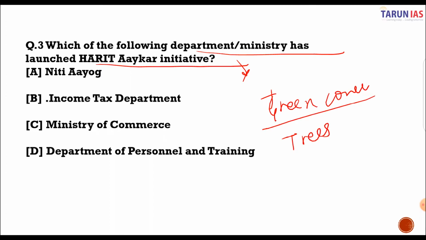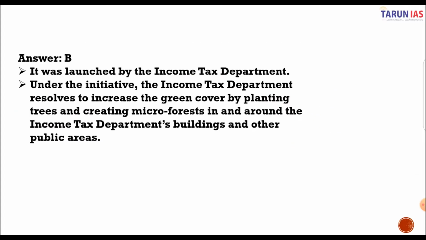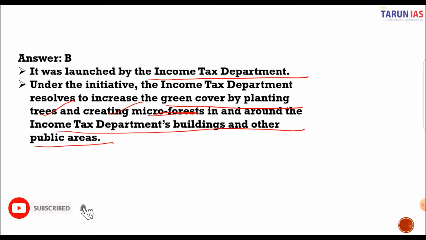So basically, trees will be planted using the Miyawaki technique. Microforests will be formed, and recently the microforest was inaugurated in the state of Punjab near Atari border. So the initiative has been launched by the Income Tax Department. You can read the explanation here that under the initiative the department resolves to increase the green cover by planting trees and creating the microforest in and around the Income Tax Department's building and the other public areas.